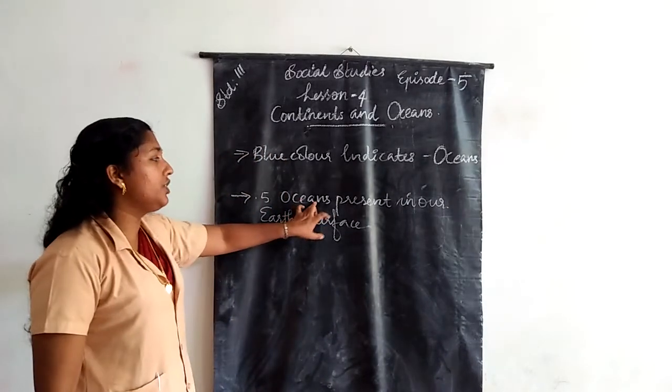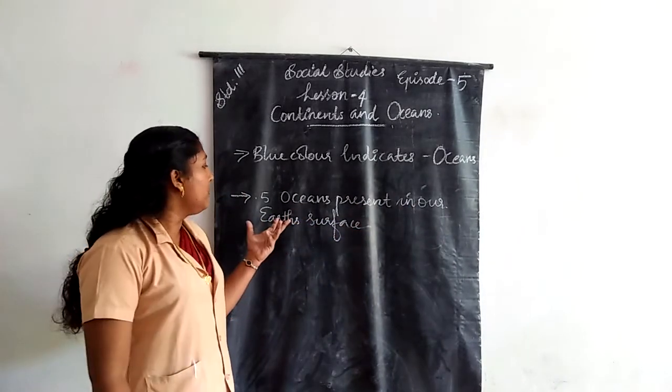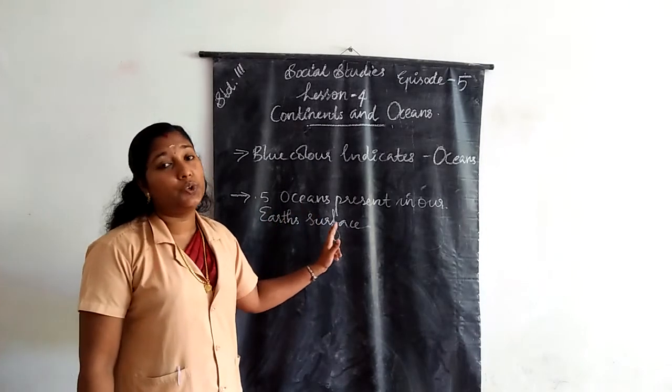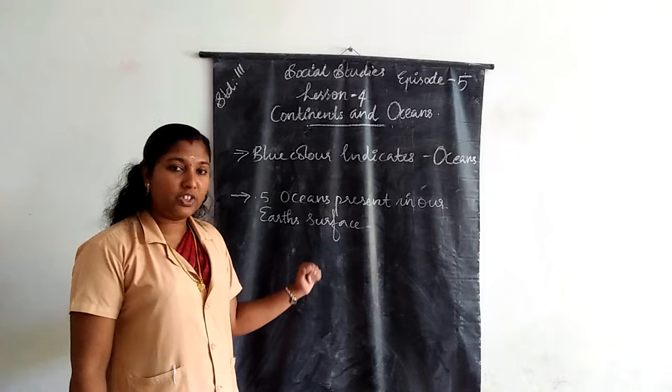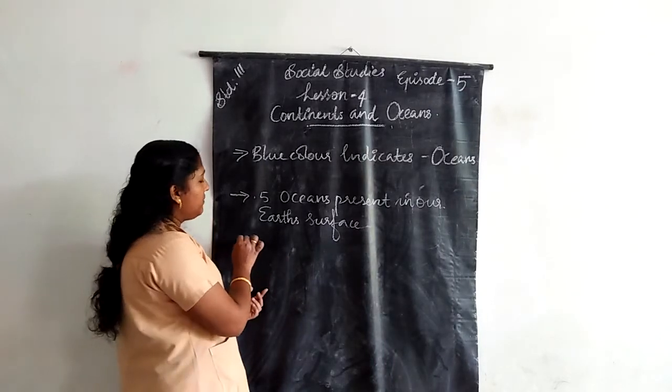How many oceans are present on the Earth's surface? There are 5 oceans. Do you know which they are? Which are the 5 oceans present on our Earth's surface?